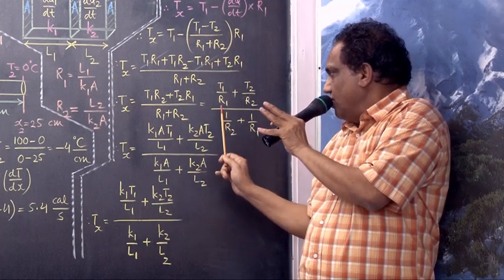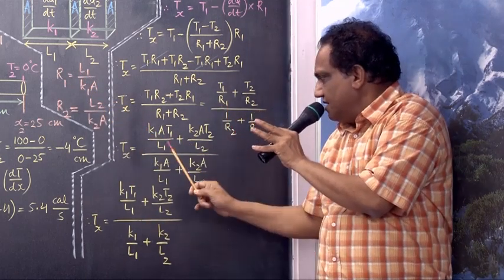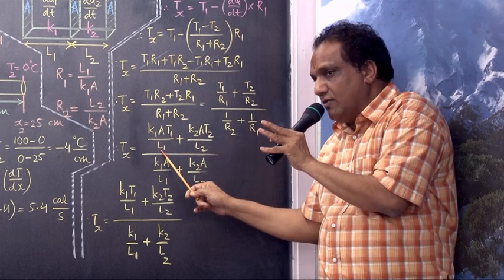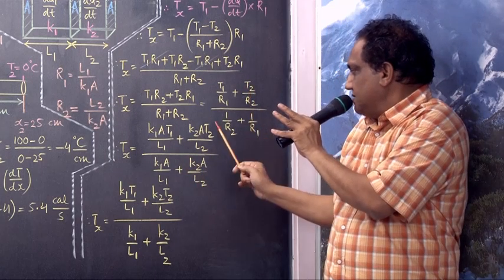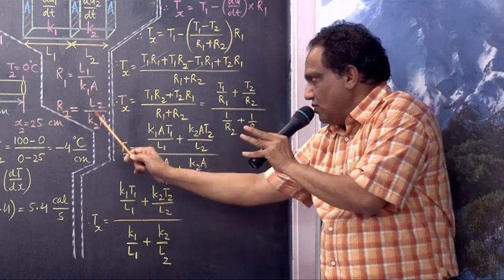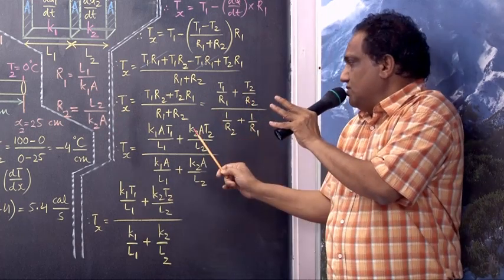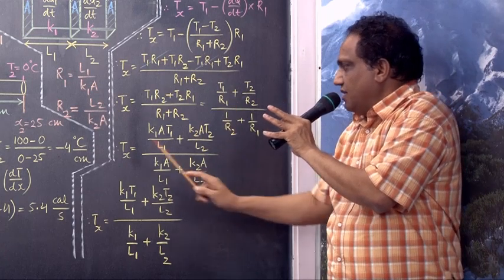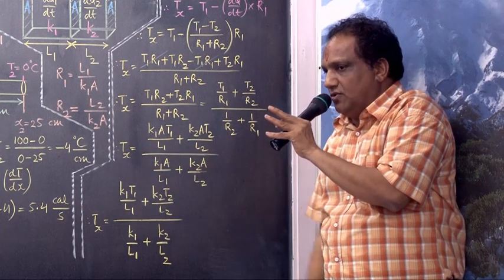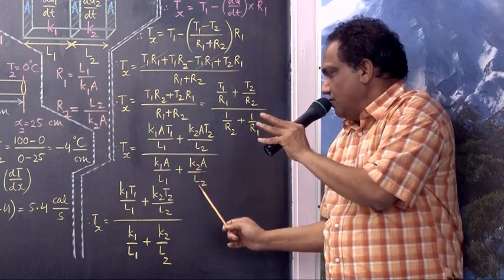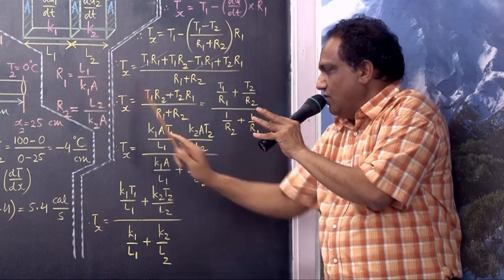What is the formula of R1? The formula of R1 is L1 upon K1A, and the denominator will be transferred to T2 as it is. What is R2? R2 is L2 upon K2A. So take the reciprocal of this: 1 upon R2 is K2A upon L2. And 1 upon R1, reciprocal of this, is K1A upon L1.